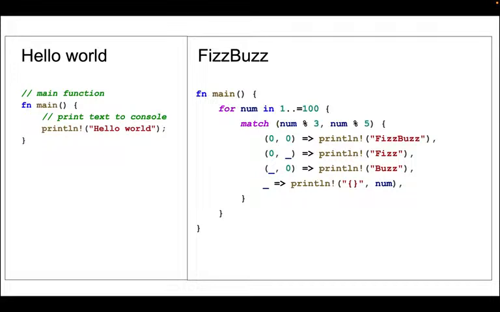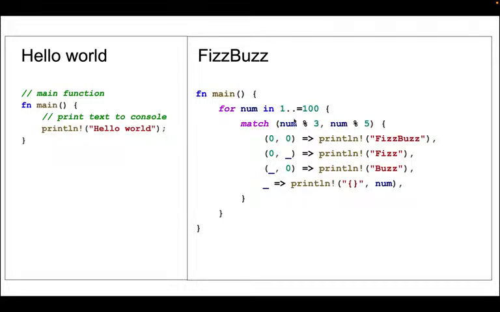This is quite a beautiful interview question that is given by interviewers. What you have to do in FizzBuzz is take the numbers 1 to 100 and check whether each is divisible by 3 or by 5.